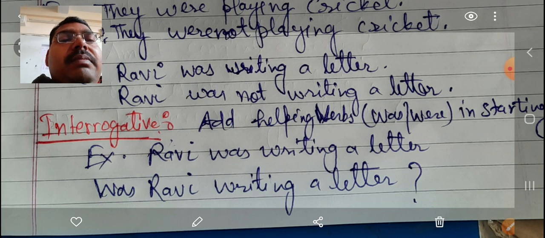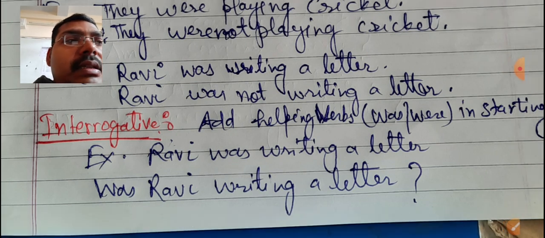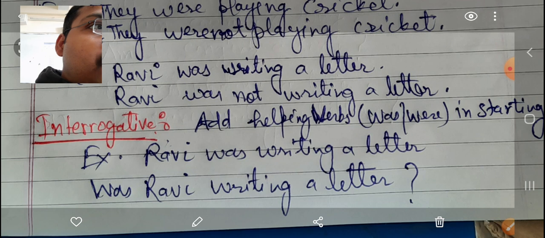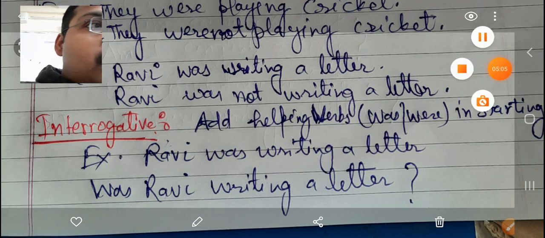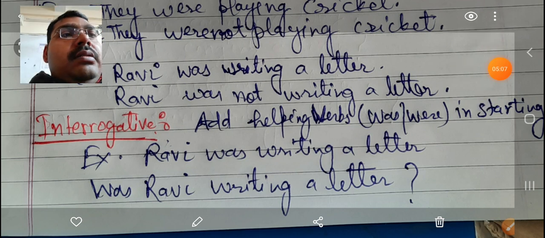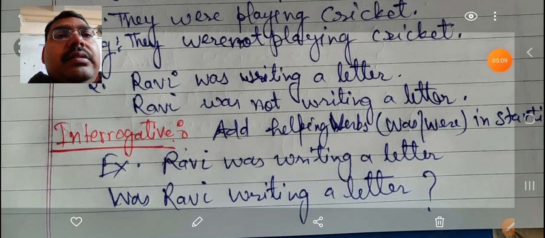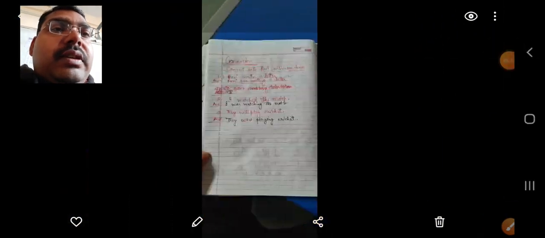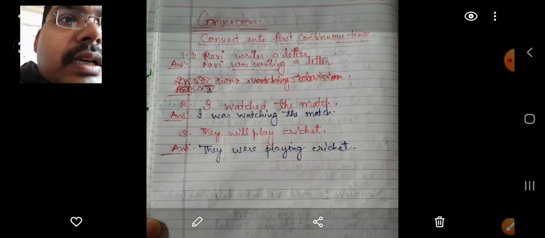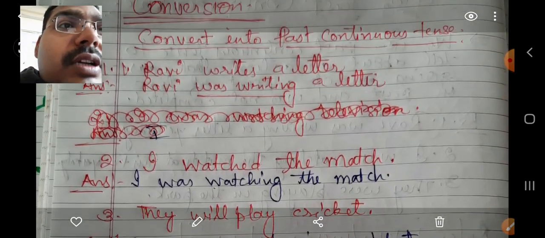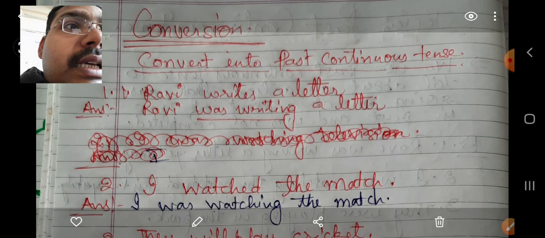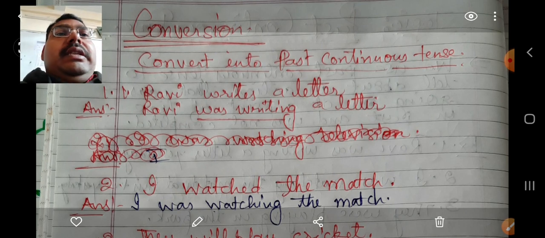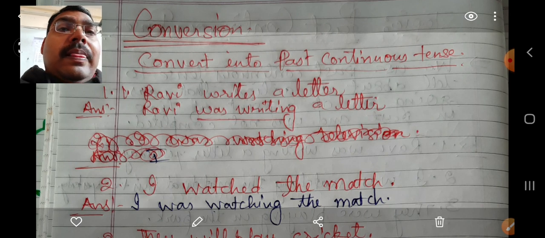One more thing to keep in mind is this: if you need to convert sentences into past continuous tense, then you must remember the rule.